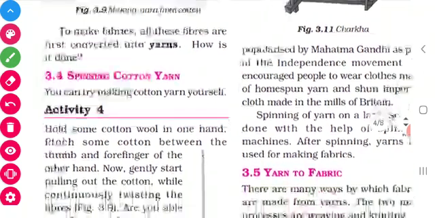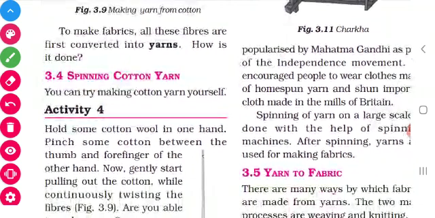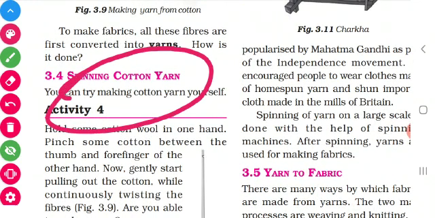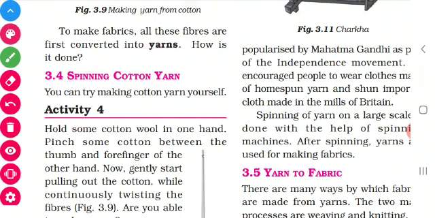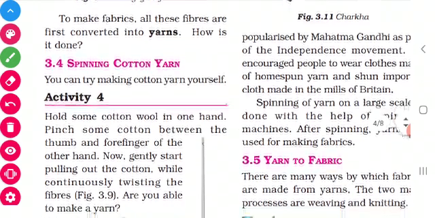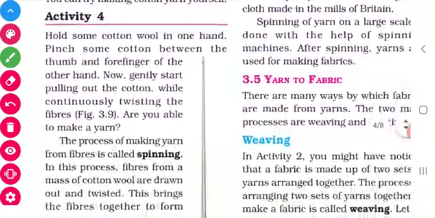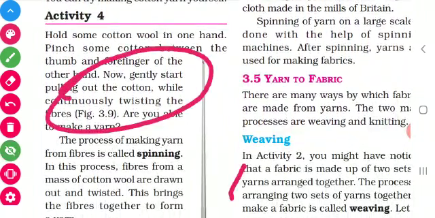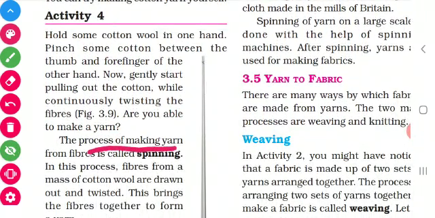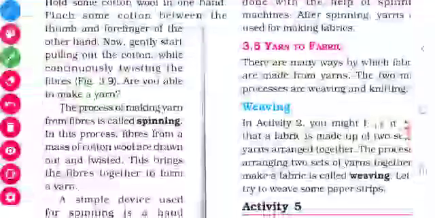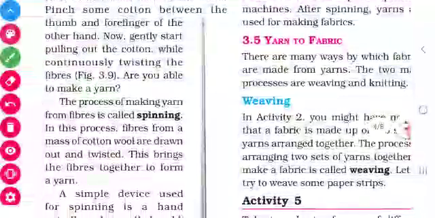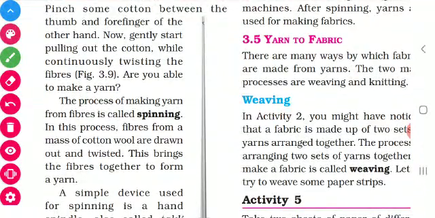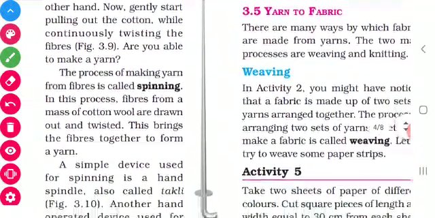By which process is the fiber converted into yarns? It is converted by spinning. By the process of spinning, the fibers are converted into yarns. So this is very, very important. The process of making yarn from fibers is called spinning. So what we have to do? We have to take the cotton wool and we have to twist. By twisting it, it will be converted into yarns.